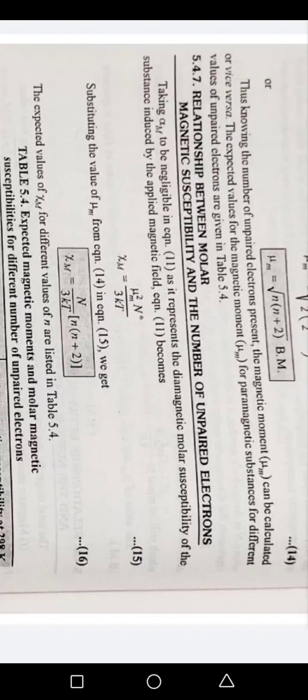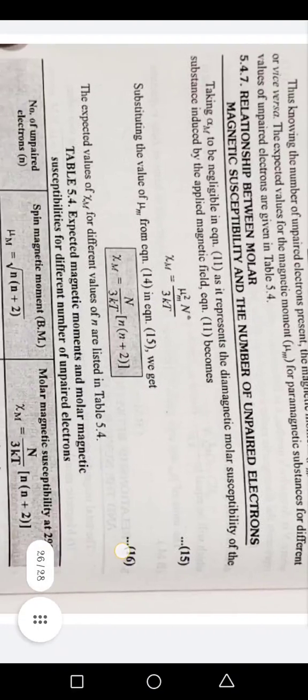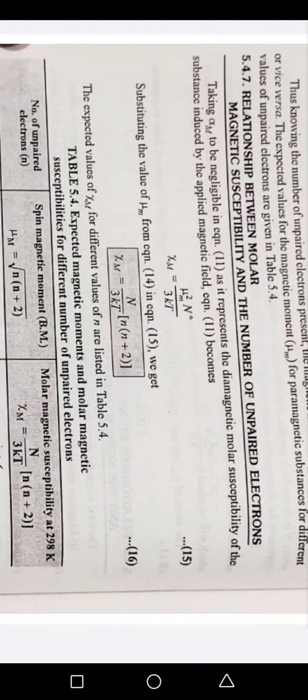5.47 Relationship between molar magnetic susceptibility and the number of unpaired electrons. Taking alpha m to be negligible in equation 11, where it represented the diamagnetic molar susceptibility of the substance induced by the applied magnetic field, equation 11 becomes equation 15.